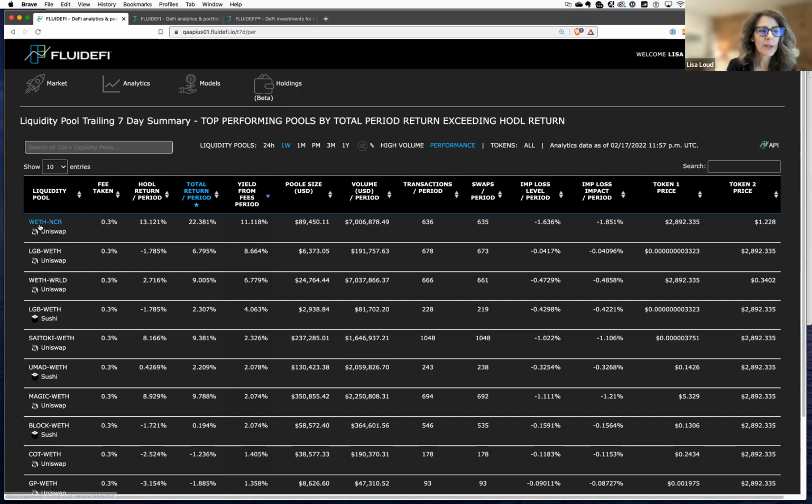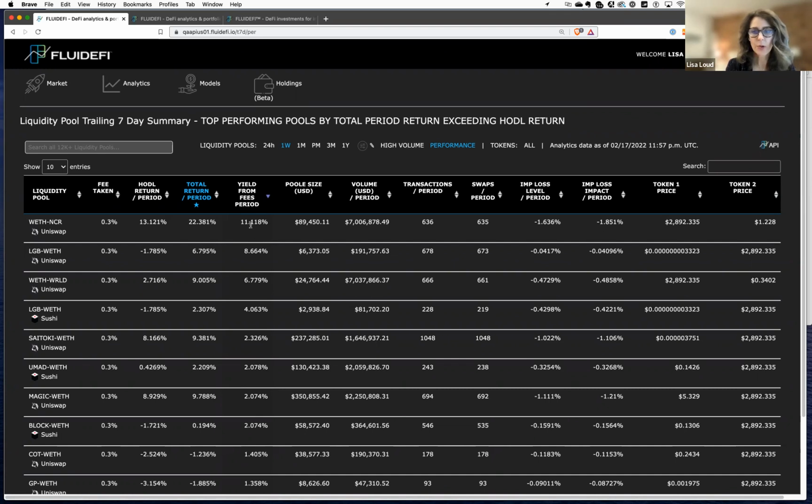And you can see with NCR, this is a pretty high profile pool. It's gone up 22%. Well, if you'd been holding the tokens, you would have gone up 13%. And the yield from fees over the past week has been 11%. That's pretty amazing. 11% a week. If you multiply that out over 52 weeks, you're looking at over a 500% return annualized.